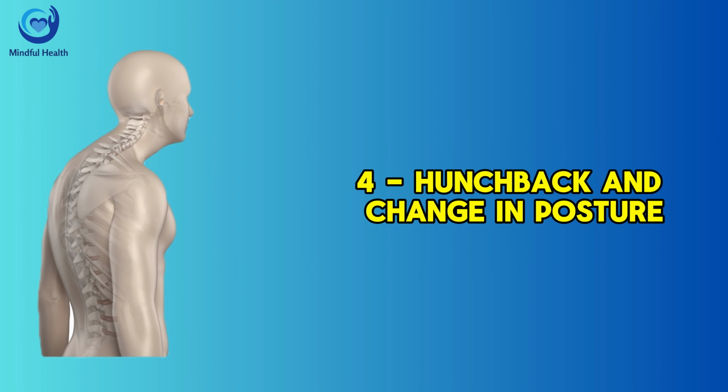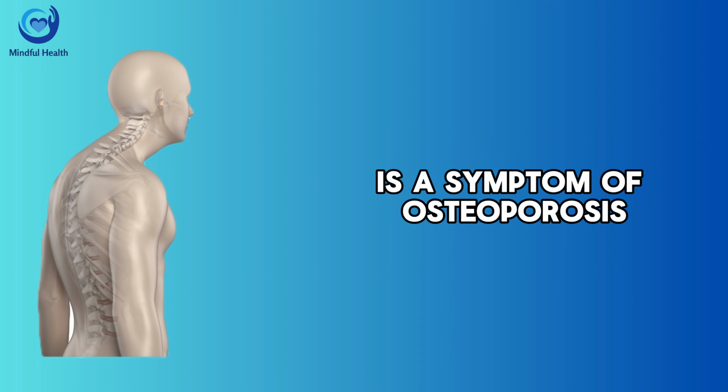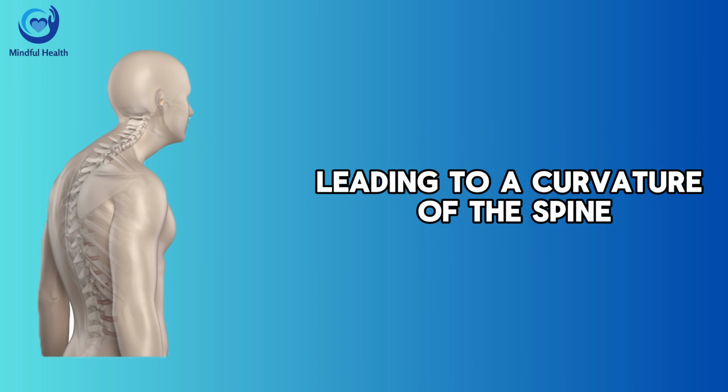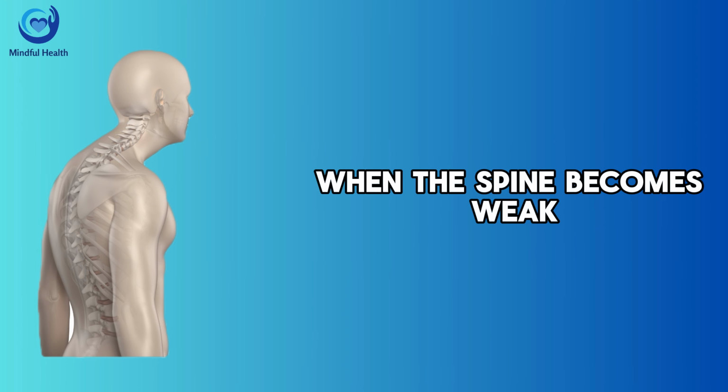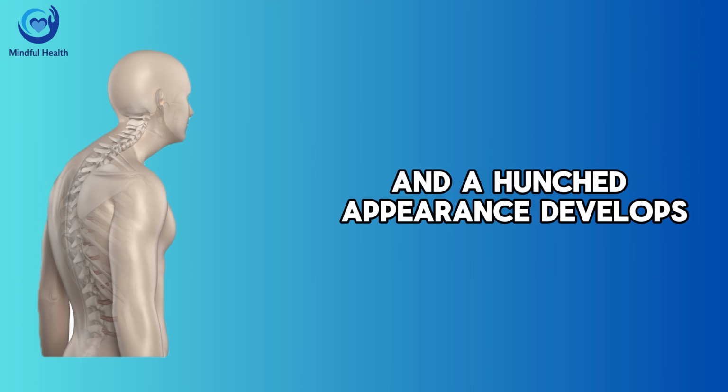Hunchback and change in posture. Hunchback, also known as kyphosis, is a symptom of osteoporosis. This is because osteoporosis weakens the bones of the spine, leading to a curvature of the spine. When the spine becomes weak, the person's posture changes, and a hunched appearance develops.